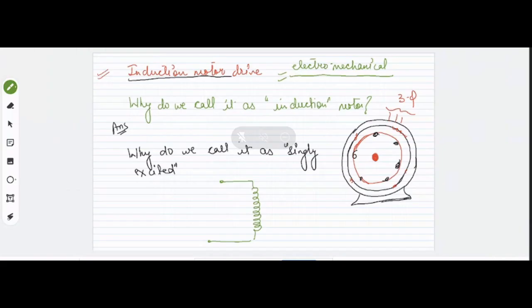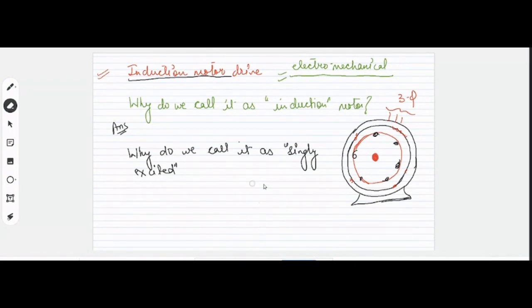Okay, fine. But yes, I guess you remember that we were energizing both the circuits, one which is being placed on the field and the other which is being placed on the rotor, that we were calling the armature, right? So we were exciting both. Now see the case of this induction motor.